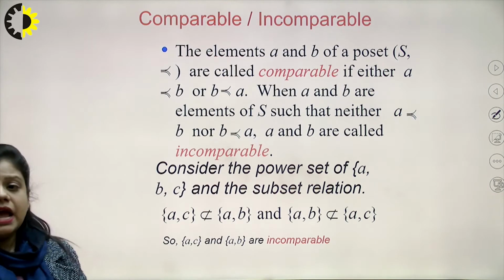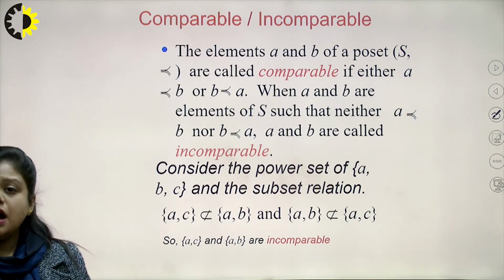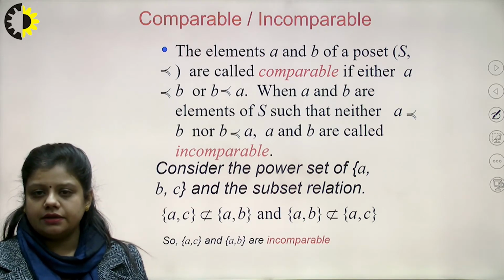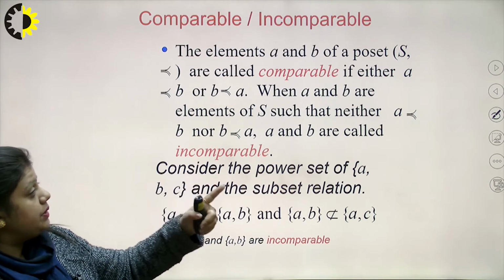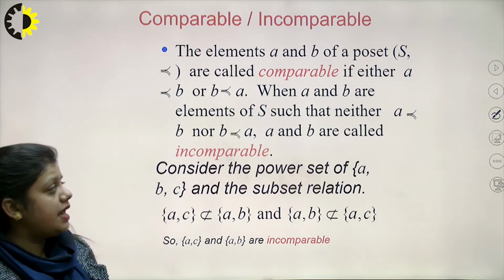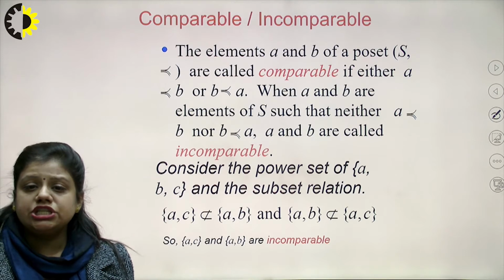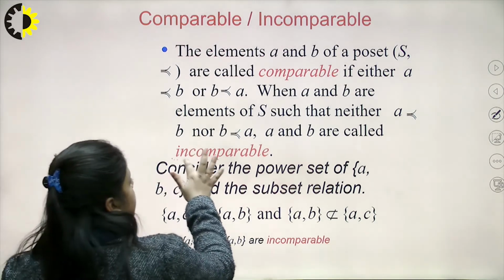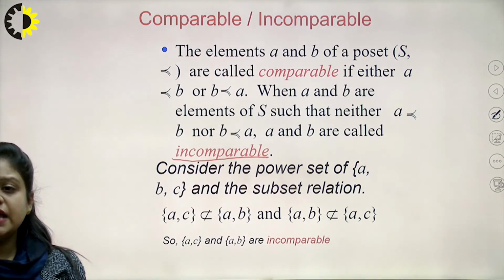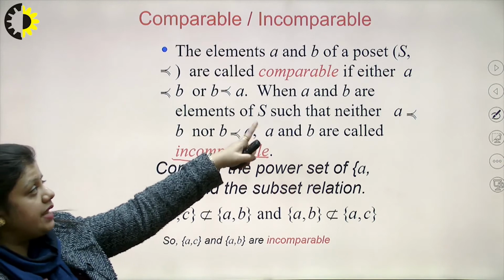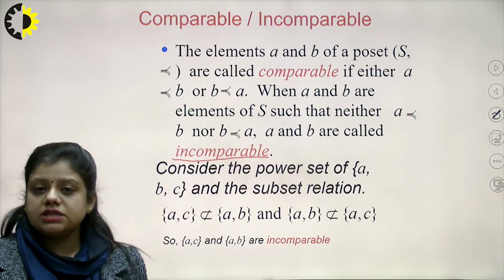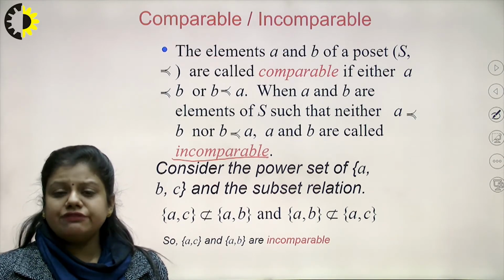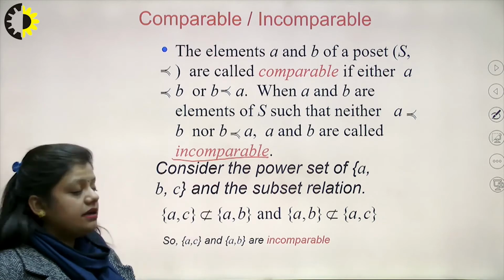The elements A and B of a poset S are called comparable if either A precedes B or B precedes A. When A and B are elements of S such that neither A precedes B nor B precedes A, then we say that they are incomparable.